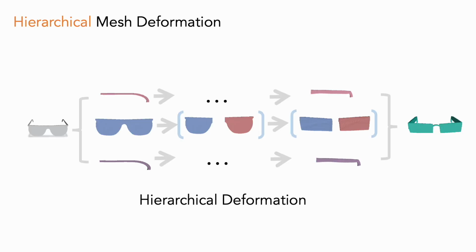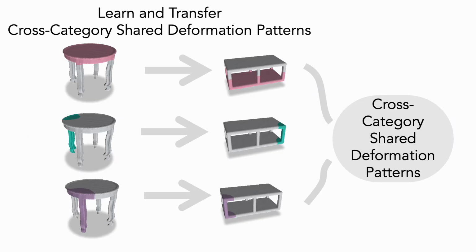We propose an object-convex hierarchy. Then the hierarchical mesh deformation is realized by learning a convex-level deformation-based generative model, and further with a mesh deformation synchronization strategy, to compose individual convex deformation spaces together to object-level spaces. When learning the convex-level deformation model, we propose to transfer cross-category shared deformation patterns from large-scale rigid mesh datasets to the target articulated mesh dataset.